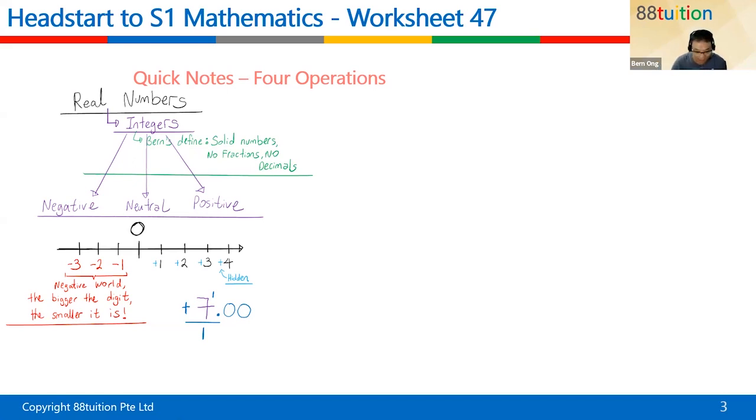So in the negative world, things are a little bit different. The bigger the digit, the smaller it is. But in the positive world, let's say 4, 4 is bigger than 1. The bigger the digit, the bigger it is. So the positive world is the correct world. The negative world is the wrong world that it is in. Everything will be upside down.